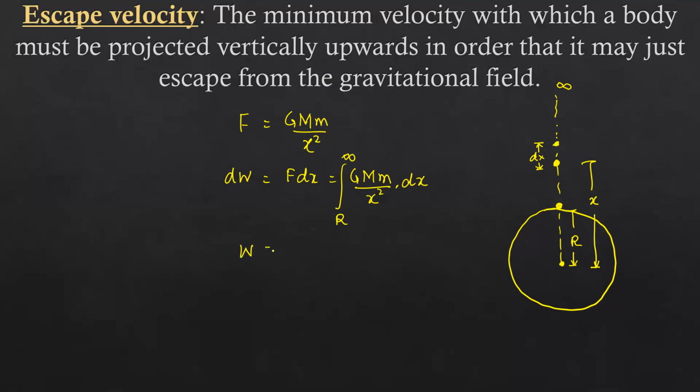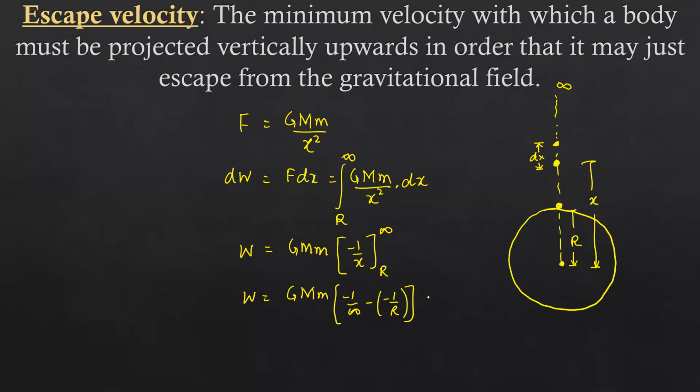So W will be GMm, a constant, and the integration of 1 upon x square is minus 1 upon x, with limits from r to infinity. So W will be GMm into minus 1 upon infinity minus minus 1 upon r.